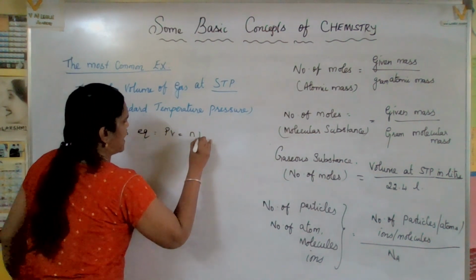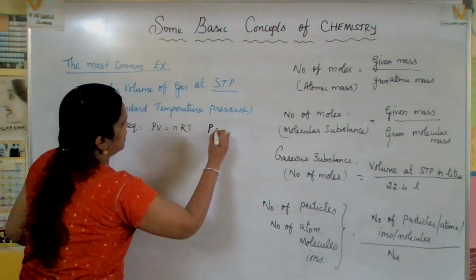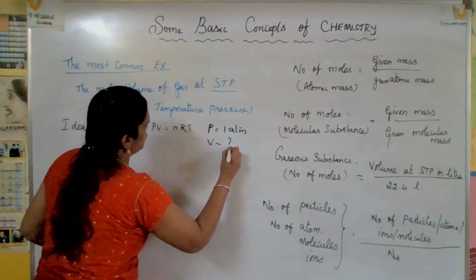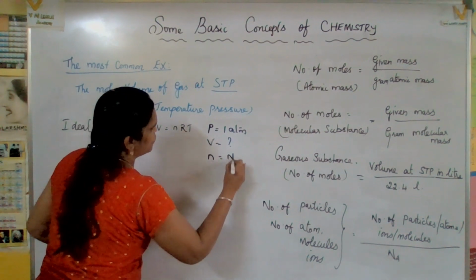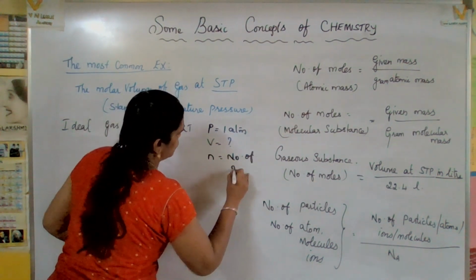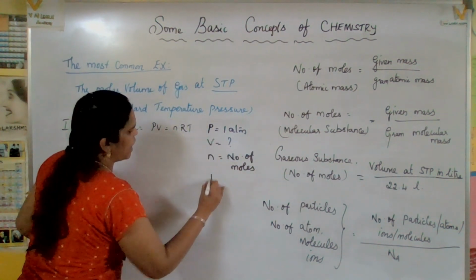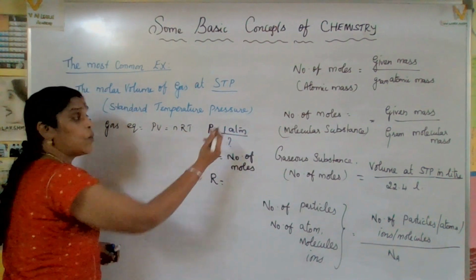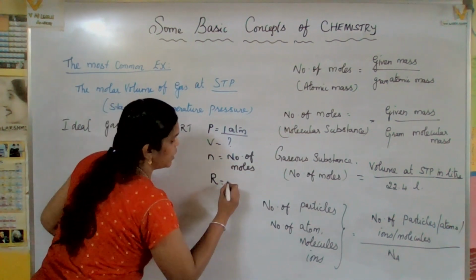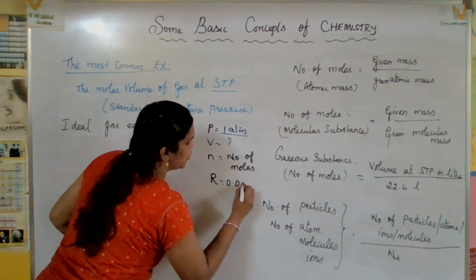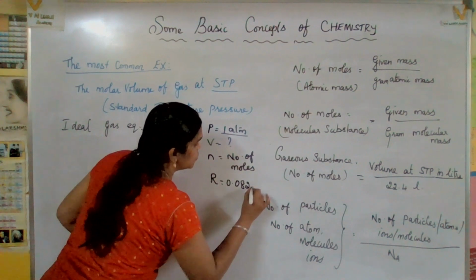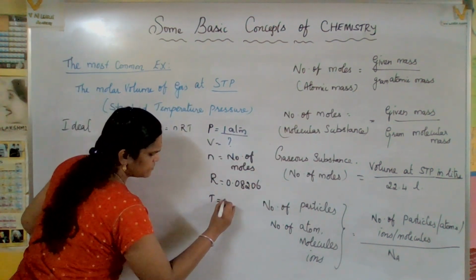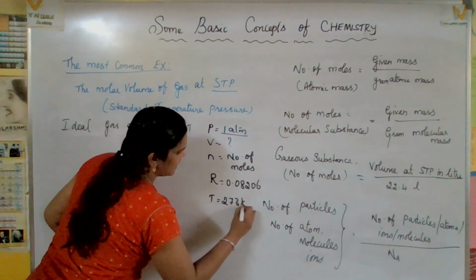The ideal gas equation is PV equal to nRT. Pressure equals 1 atmosphere and volume we have to find out. n is the number of moles. R is the gas constant, and you know that value, it is 0.08206. Temperature is 273 Kelvin.